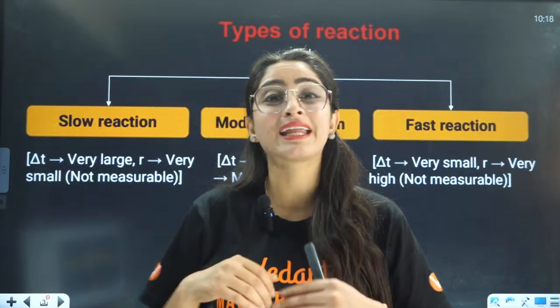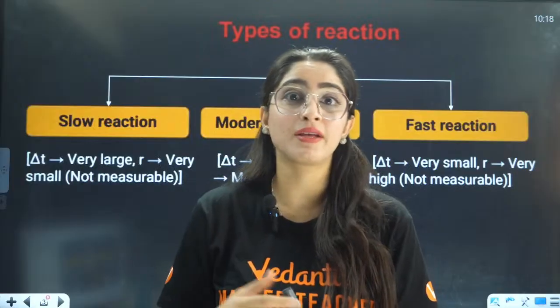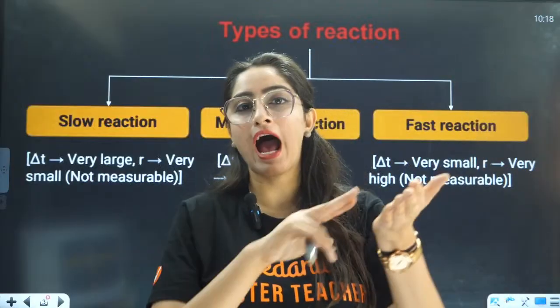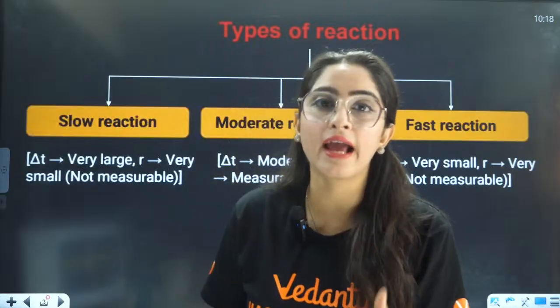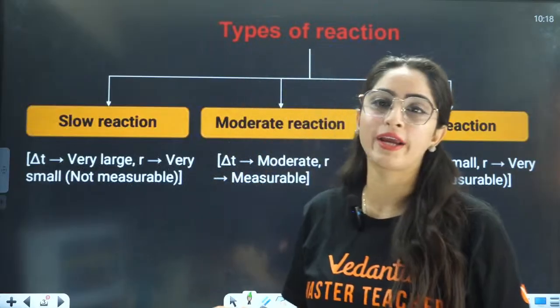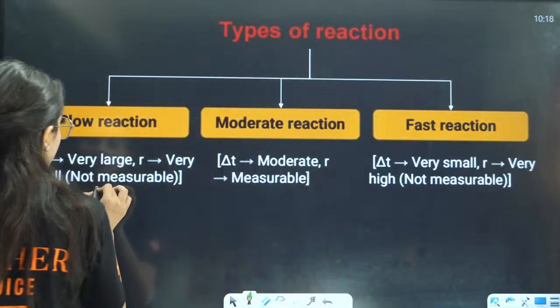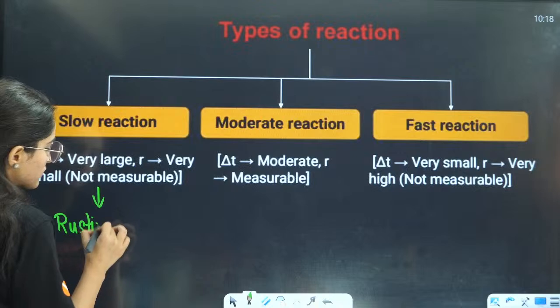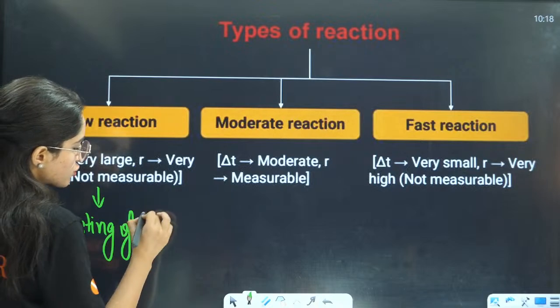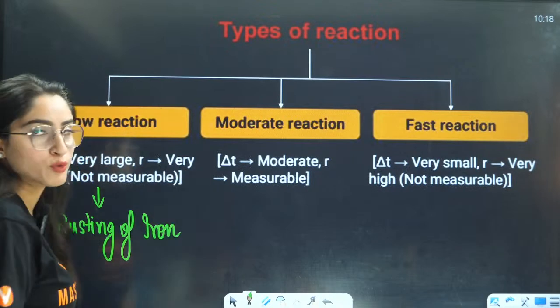No. It will take hours and hours, that means it will take years to have that rust on the iron. So that chemical reaction is a very slow reaction. You can understand slow reactions by the rusting of iron, which is a very, very slow process.